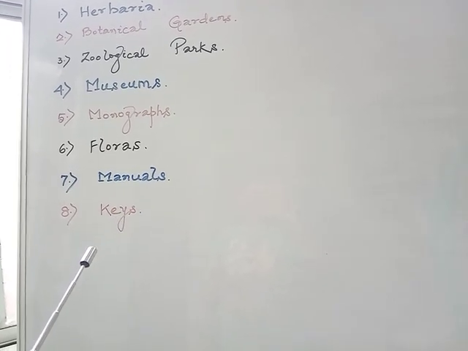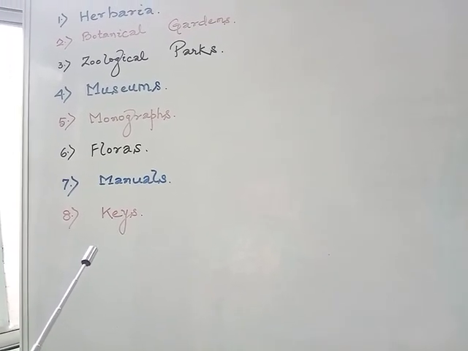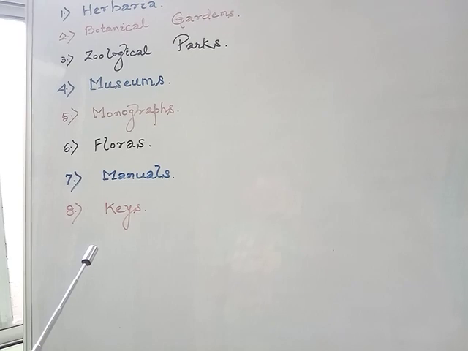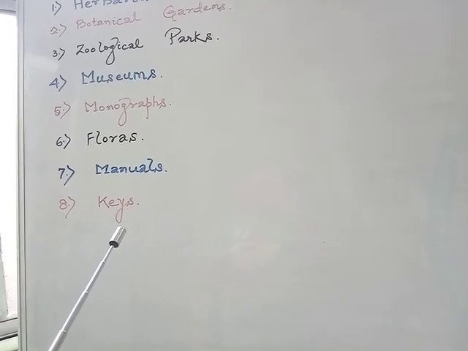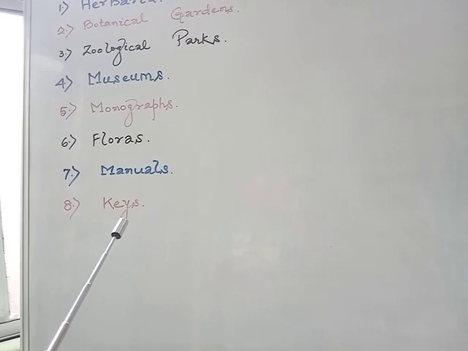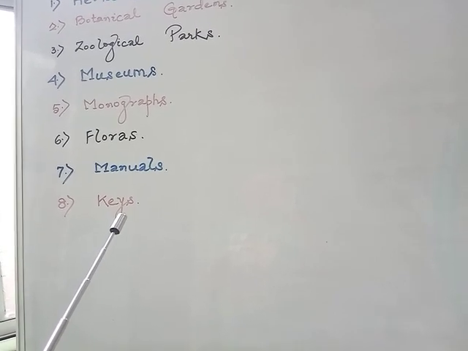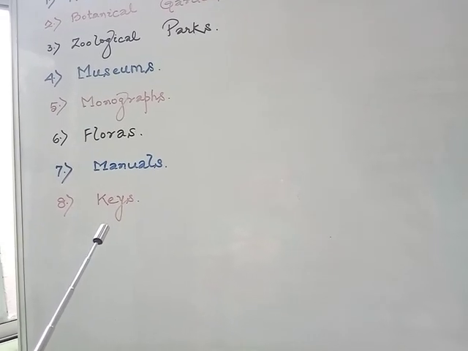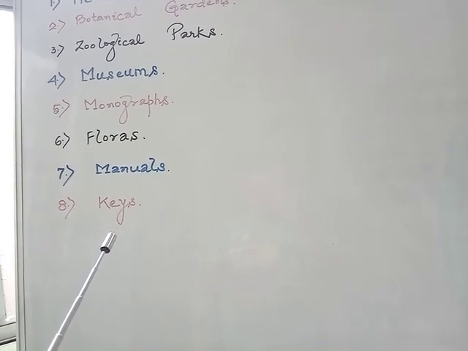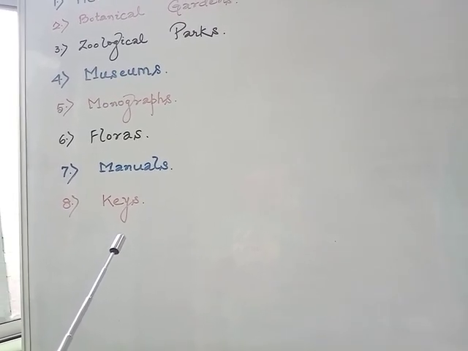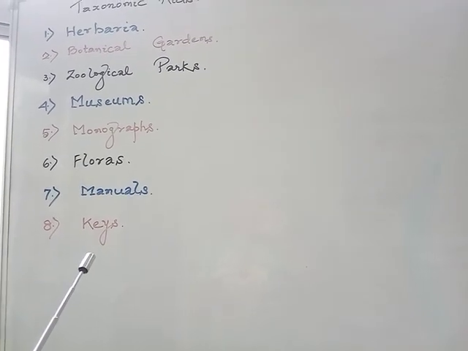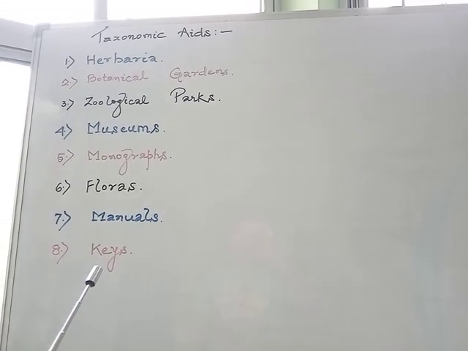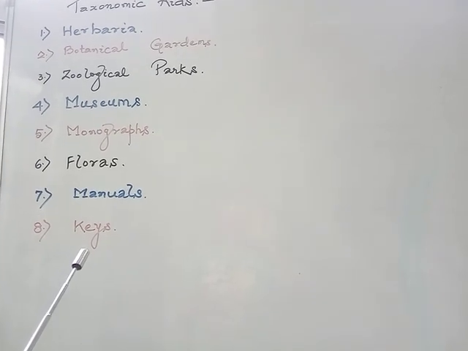The last one, which is the keys. Key is an analytical scheme for identification of plants and animals based on the similarities and differences. So keys are the analytical scheme in which we analyze for identification purposes of plants and animals based on their similarities and differences.